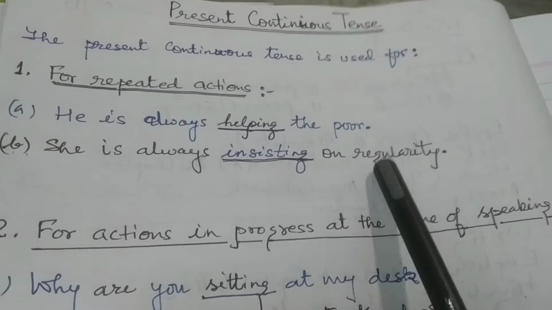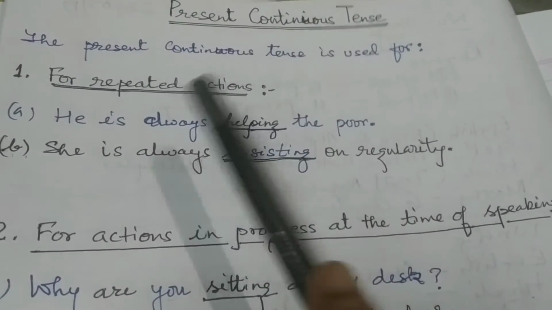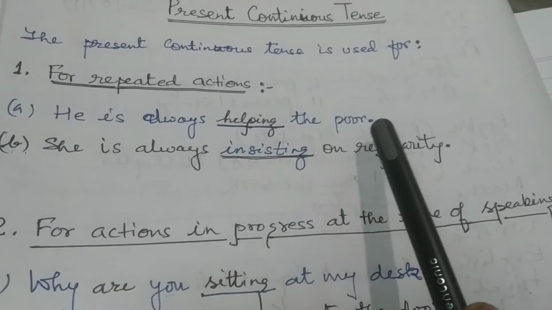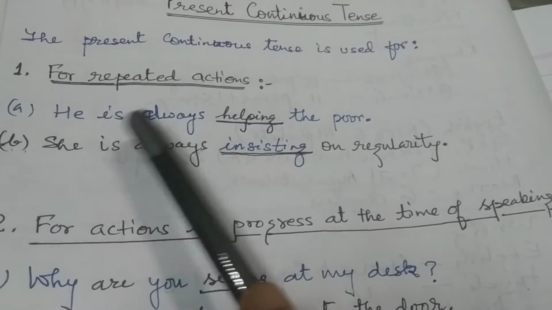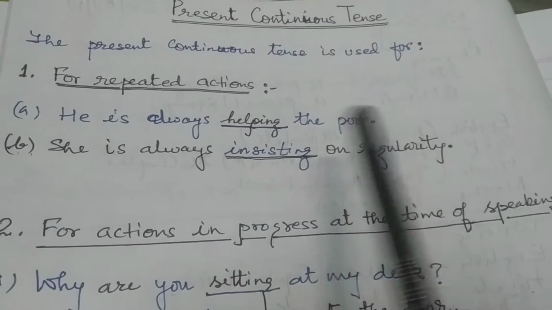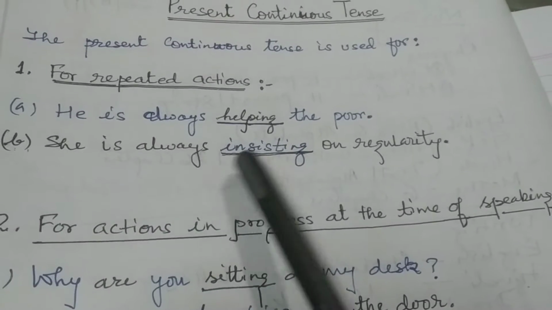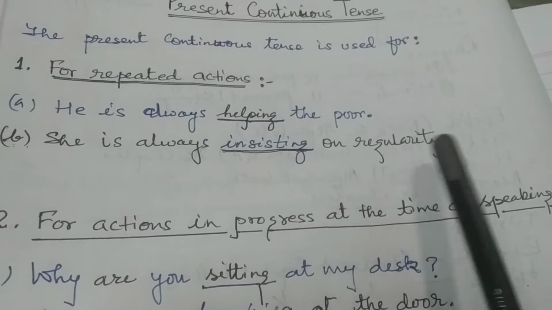So these two statements reflect a repeated action or an action in repetition. The above statement means that the subject is in a repeated habit of helping the poor. And in the second statement, the subject is in the repeated habit of keeping herself punctual.